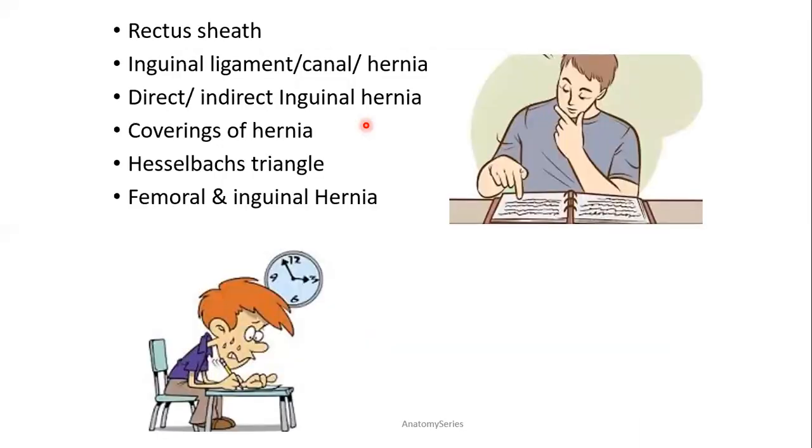As far as first year MBBS is concerned, what is important from the exam point of view is the rectus sheath, inguinal ligament, inguinal canal, inguinal hernia, direct and indirect inguinal hernia, coverings of the hernia, Hesselbach's triangle, femoral and inguinal hernia. This is asked in your theory, viva, as well as MCQ. In PG NEET, of course, these MCQ questions are asked. Thank you.